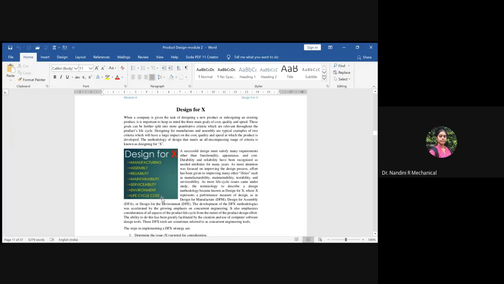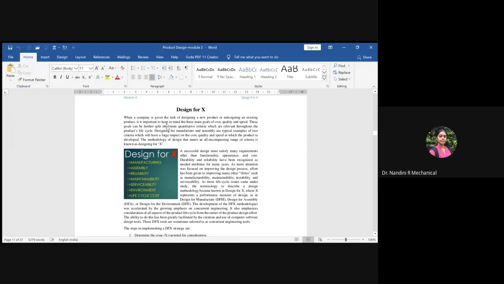So the design you manufacture should be very easy for manufacturing. It should be very easy for assembly. It should be a very reliable design. Maintainability also should be very easy. The serviceability should be at ease. It should be eco-friendly. And the life cycle cost should not be very high. So if they follow all these design elements, then you say that the product is manufactured as per design for